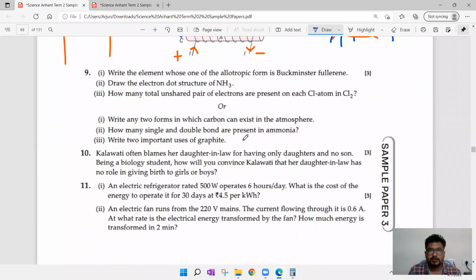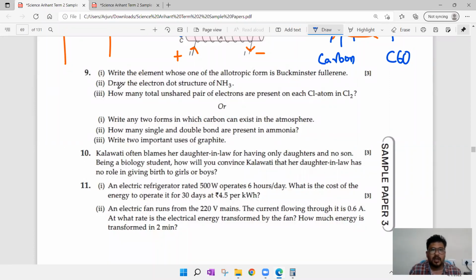Next, 9th one. Internal choice question. Write the element whose one of the allotropic forms is Buckminster fullerene. So Buckminster fullerene is the word which you have observed in the fourth chapter of chemistry, carbon and its compounds. Carbon is the element which can be obtained as coal, charcoal, diamond, graphite, Buckminster fullerene. Buckminster fullerene means C60, 60 carbon atoms arranged like a football shape.